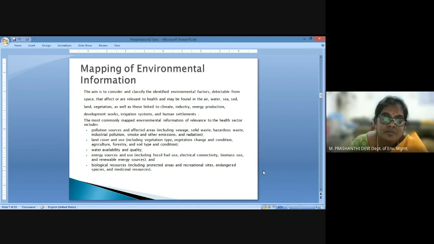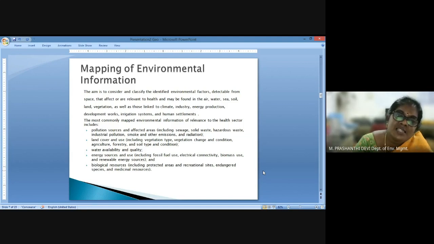So, when we are looking at a disease pattern in an environment, we have to link all the biotic, abiotic and anthropogenic factors that are favorable for a disease to spread. This disease can be a vector-borne disease, a communicable disease, or a non-communicable disease. So first we have to understand the environmental setting in which the disease is promoting itself and sustaining itself in a human population.